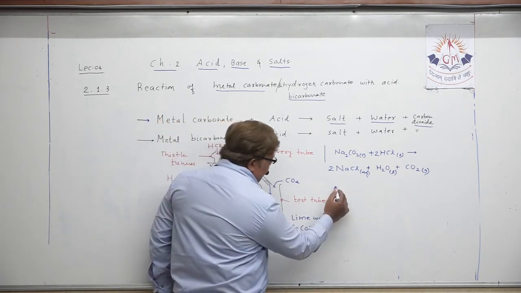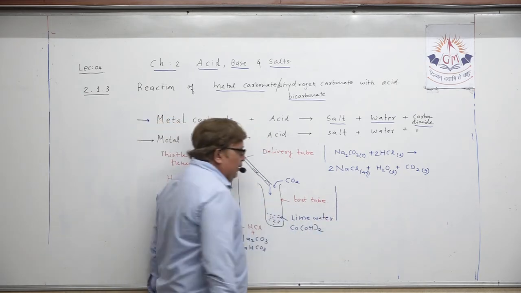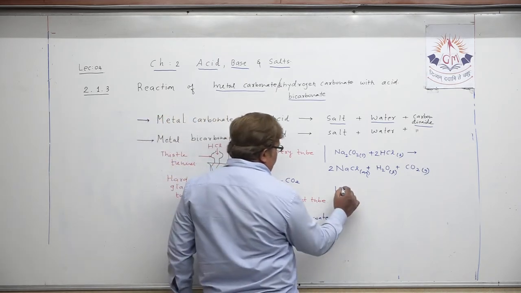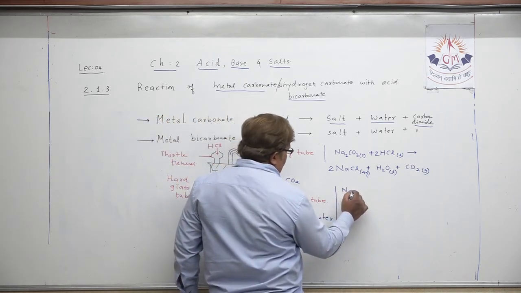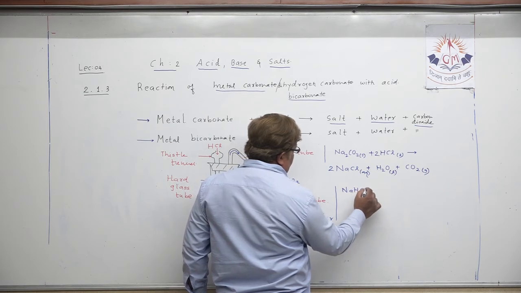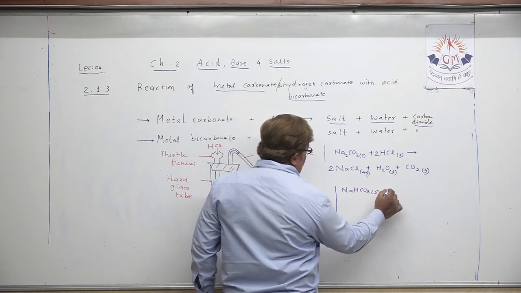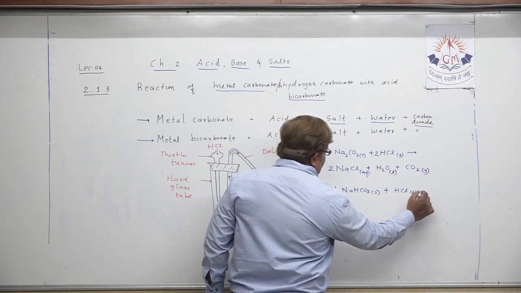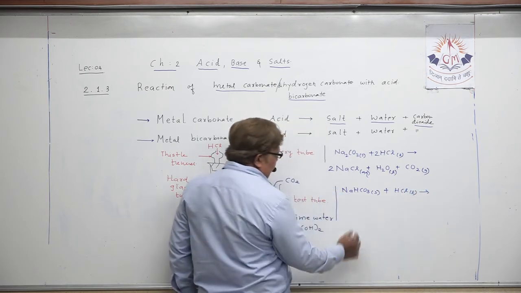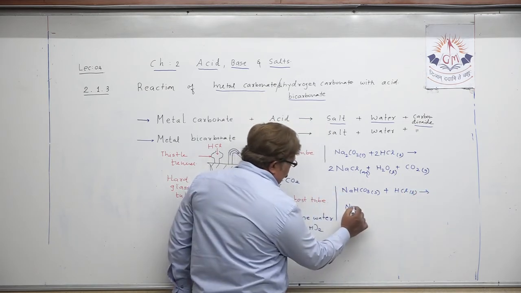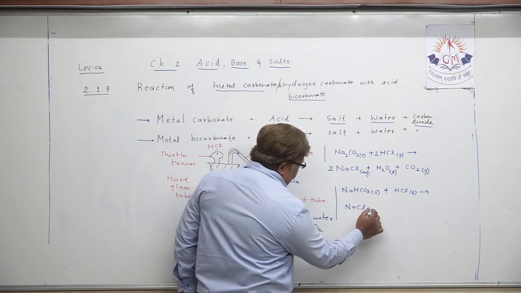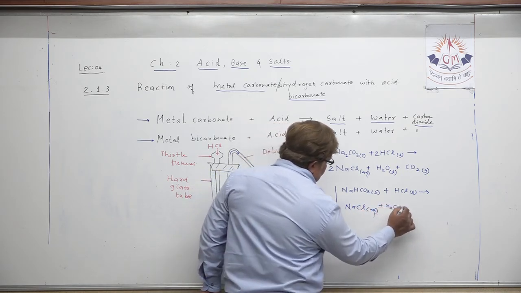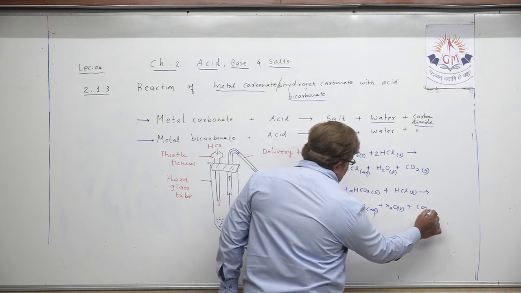At the same time, my dear student, let us write another chemical equation for sodium hydrogen carbonate. Let me write NaHCO3 in solid form plus HCl in liquid form. When the reaction takes place between these two, it again produces the same products, NaCl aqueous plus H2O liquid plus carbon dioxide gas.